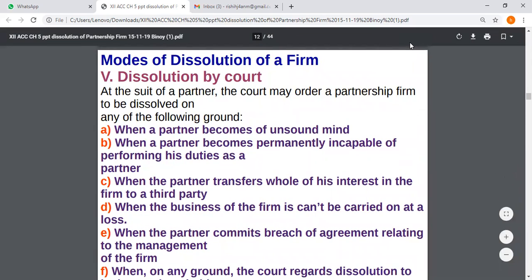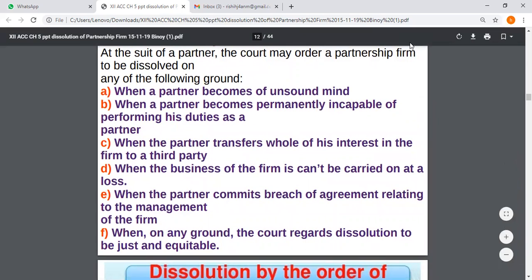Now, very important is dissolution by court. When a partner becomes of unsound mind, when a partner becomes permanently incapable of performing his duties as a partner, when a partner transfers the whole of his interest in the firm to a third party, when the business of the firm can't be carried on except at a loss, when the partner commits breach of agreement relating to the management of the firm, when, on any ground, the court regards dissolution to be just and equitable.